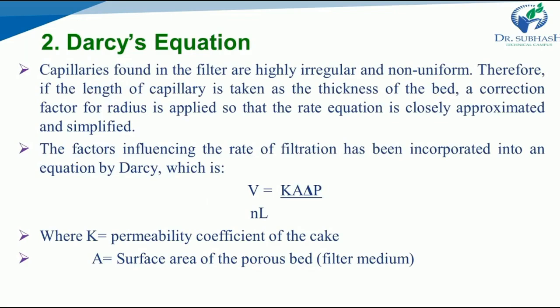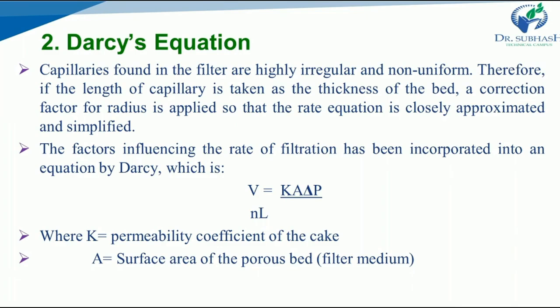Next is Darcy's equation. The capillaries found in the filter are highly irregular and non-uniform. This is the most important thing to understand. Darcy's equation tells us that the filter is highly irregular and not uniform. Therefore, if the length of the capillary is taken as the thickness of the bed, a correction factor for radius is applied so that the rate equation is closely approximated and simplified.